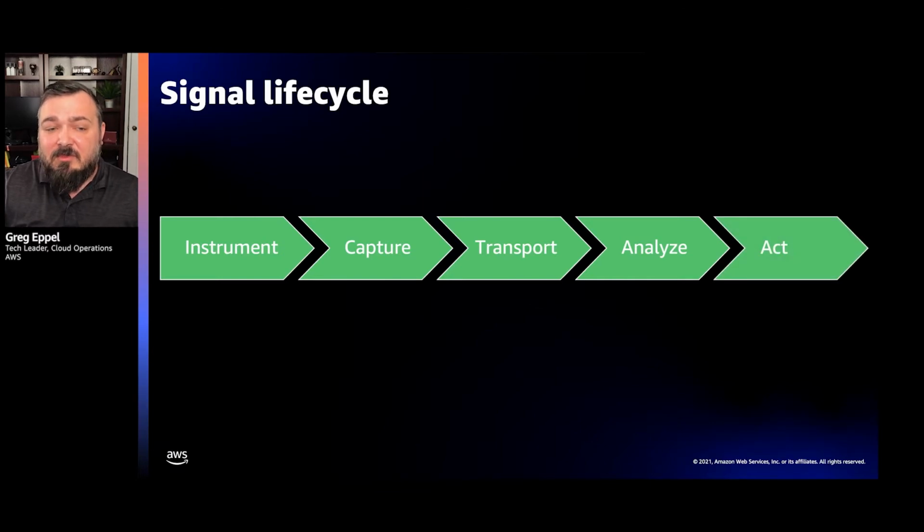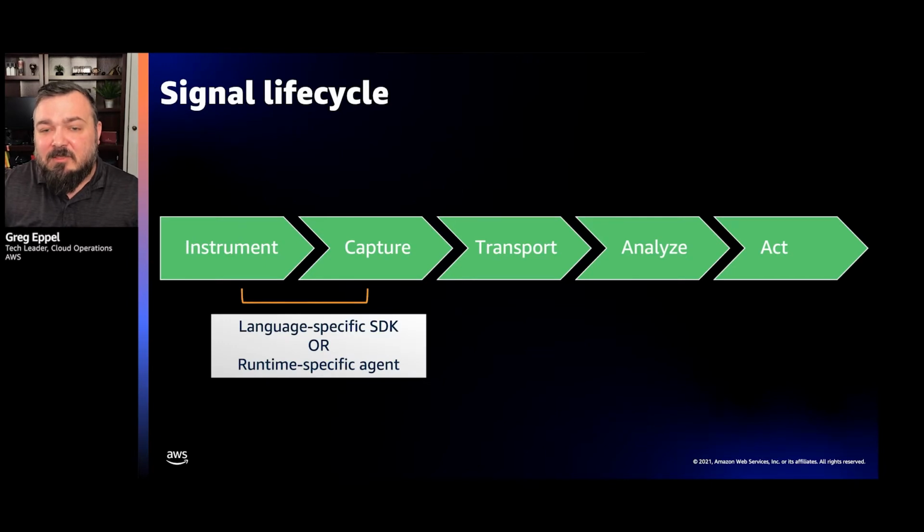Now, the scope of this is really going to be on these first three steps. We'll touch lightly on some of the tools that you can use to analyze, but the last step here would also be to act. Like we need to actually take action on the stuff that we've observed and make sure our application is running well again, and we're past that issue.